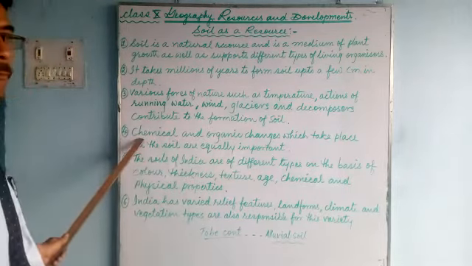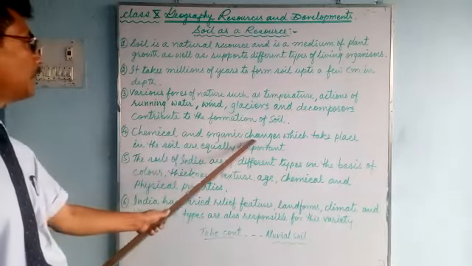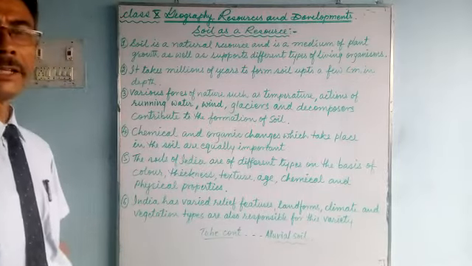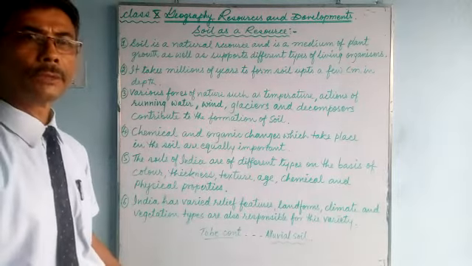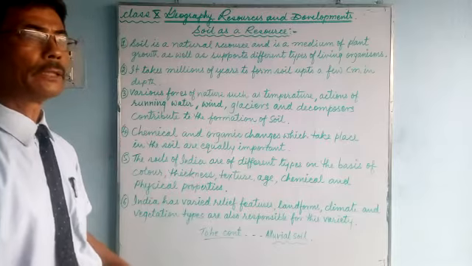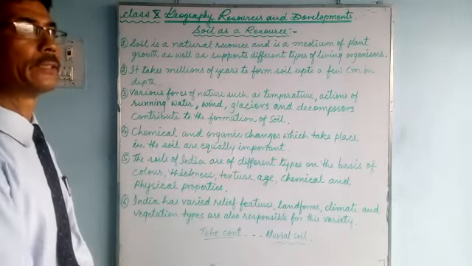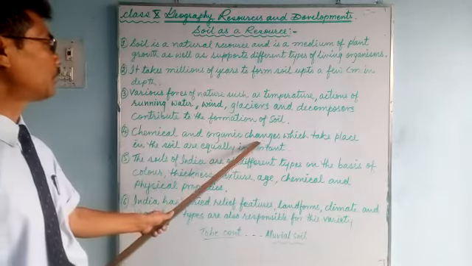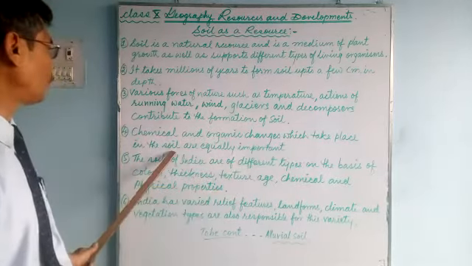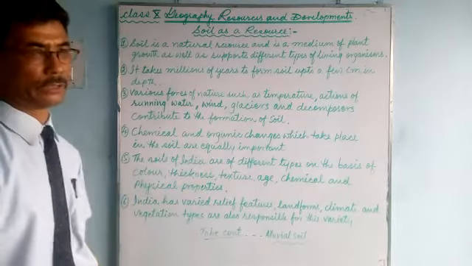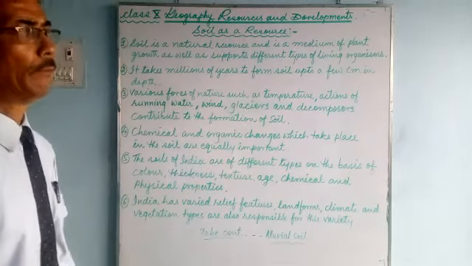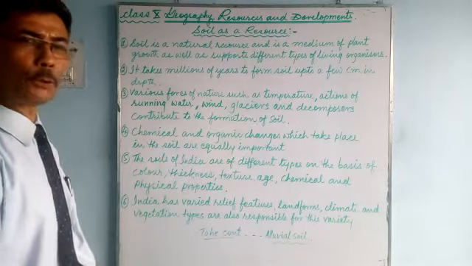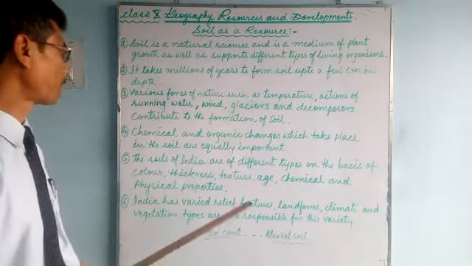So now here number 4, chemical and organic changes in the soil. Of course, soil contains various minerals. With the action of the water, the minerals get dissolved and mixed with the soil. Chemical and organic changes which take place in the soil all the time are equally important. You see that? In the formation of soil, various factors and various processes take place.